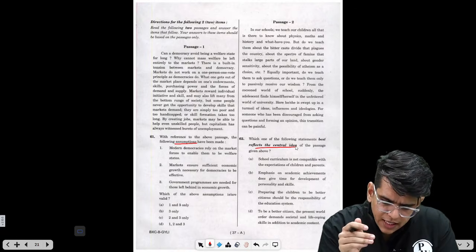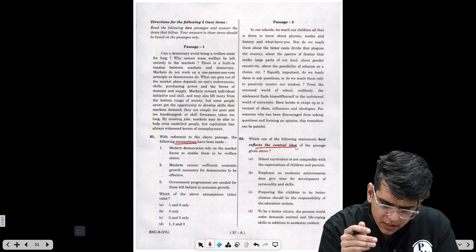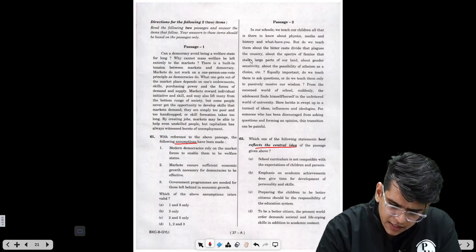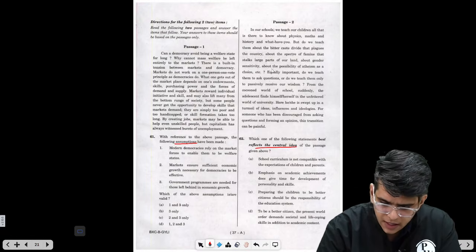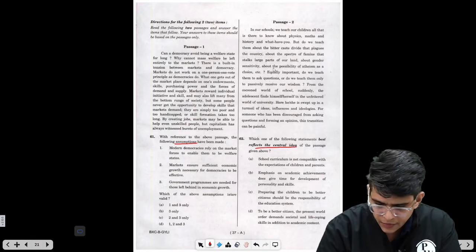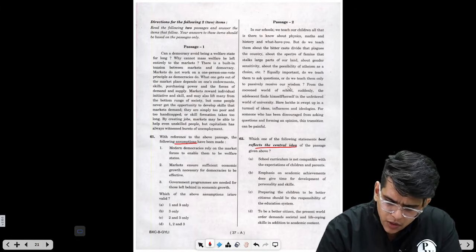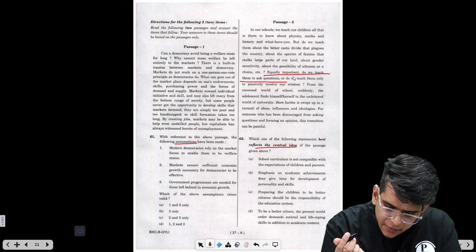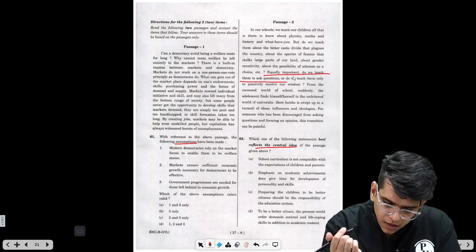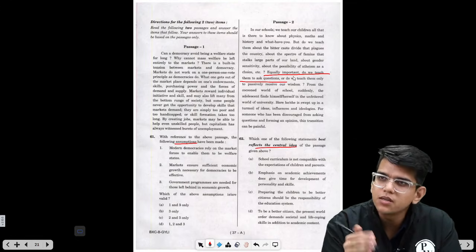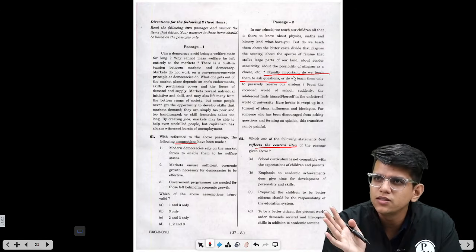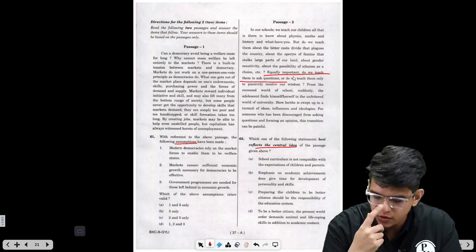In our schools, we teach our children all that is there to know about physics, maths, and history, and what have you. But do we teach them about the bitter caste divides that plague the country, about the specter of famine that stalks large parts of the land, about gender sensitivity, about the possibility of atheism as a choice, etc.? Equally important, do we teach them to ask questions? This is the main thing. Do we teach them to ask questions, or do we teach them only to passively receive our wisdom? Most of the Indian education system is based on this, where teachers are just telling the students, you should know this. They are not asking questions in return from the students.